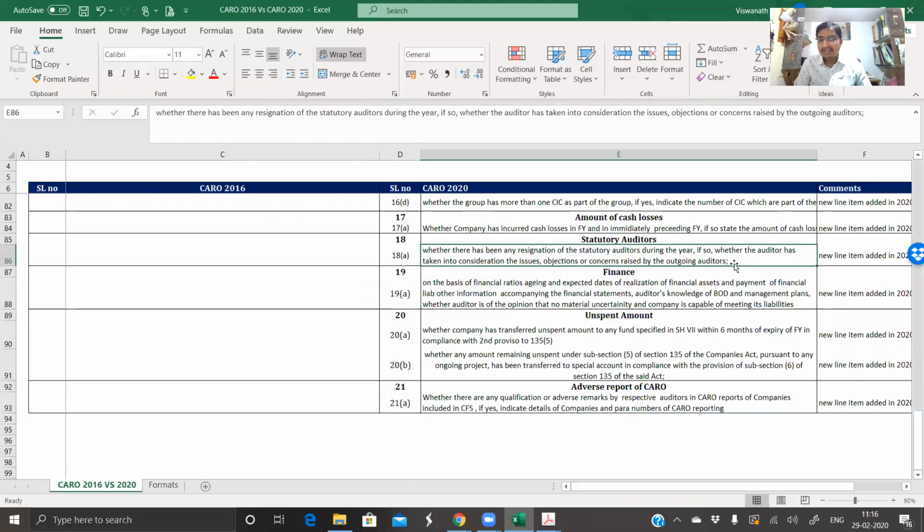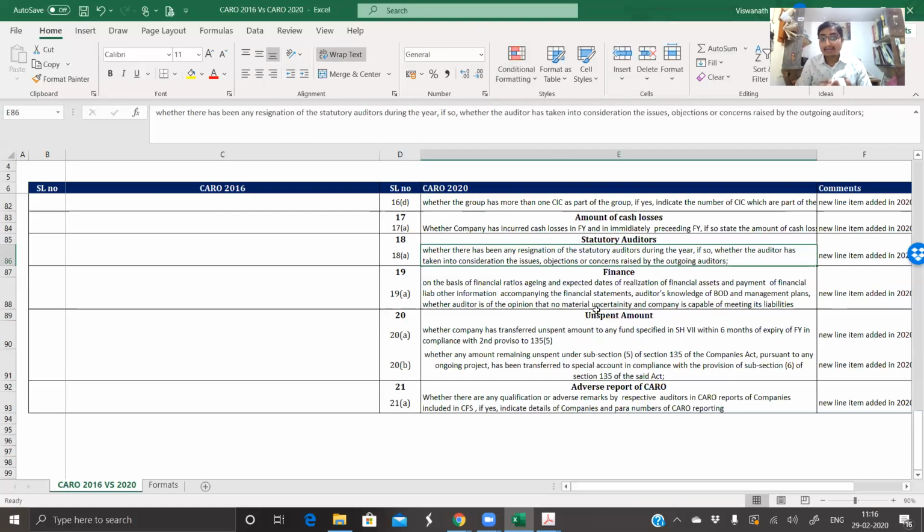See, it is very easy for us to write that there has been no concerns or objections. But the most important point which many of us miss is we don't document how we have come to that conclusion. Whether there has been a communication with the previous statutory auditor, whether we have taken NOC in writing, whether we have specifically asked them whether there were any objections and concerns raised, and referring to the previous audit report if there are any specific qualifications. It might be a simple one-pager document, but very, very important for us to understand